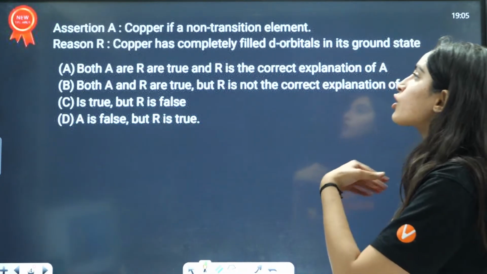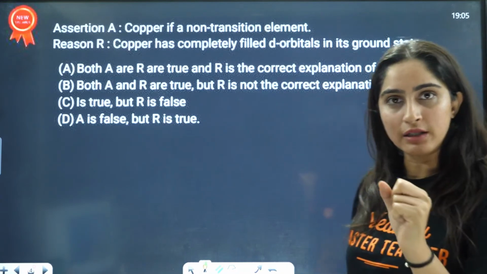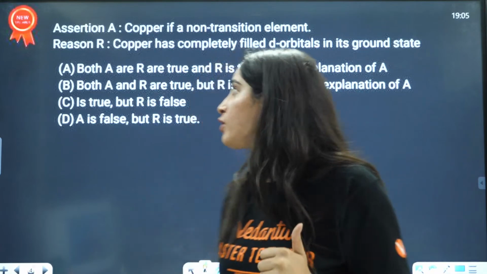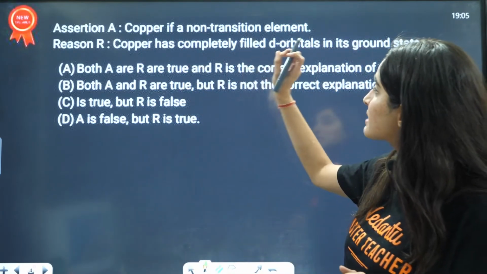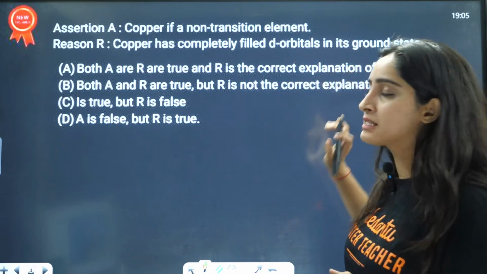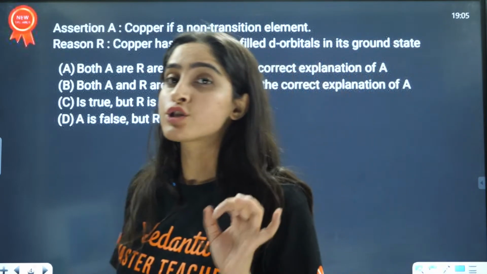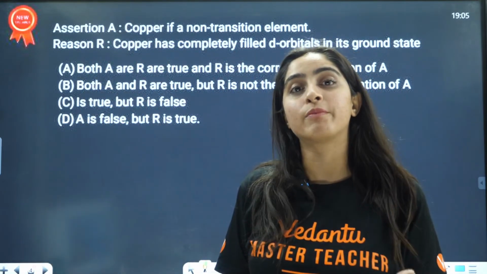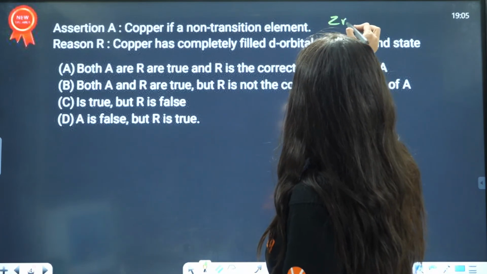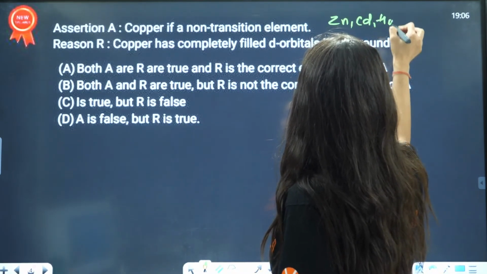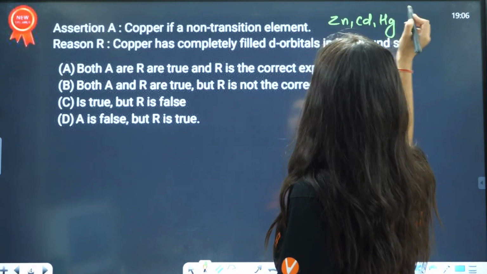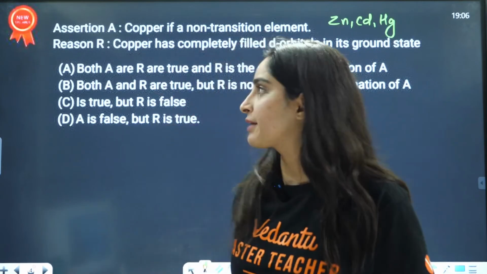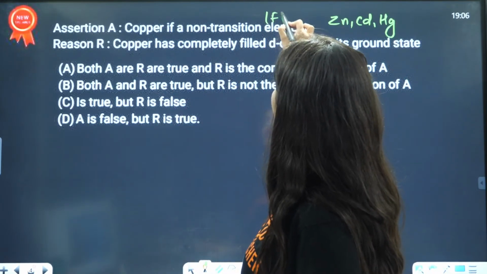Next question: Assertion, copper is a non-transition element. Reason, copper has completely filled d orbitals in the ground state. Is that true or false? Firstly, there are three non-transition elements in the D block, that is zinc, cadmium and mercury, and in this list we don't have copper. That is why copper is a transition element, so this statement is completely false.